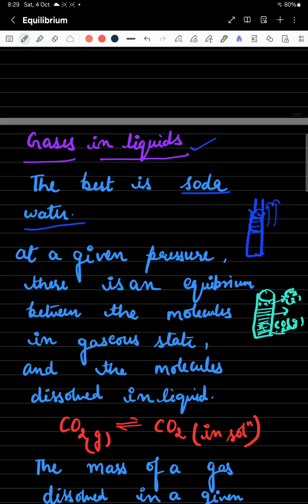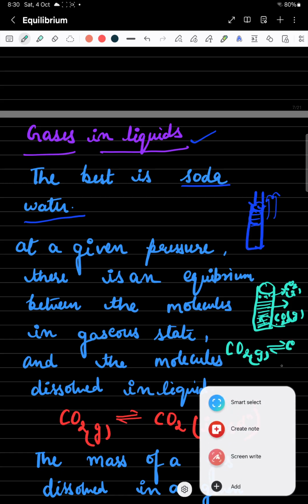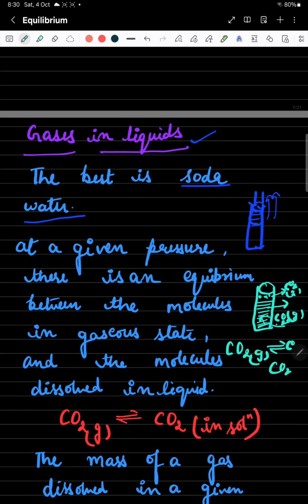So the carbon dioxide present in the gaseous form in that space and the carbon dioxide present in the dissolved form, they are maintaining an equilibrium with each other.